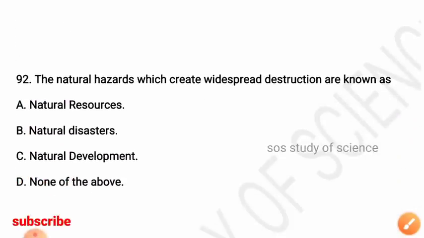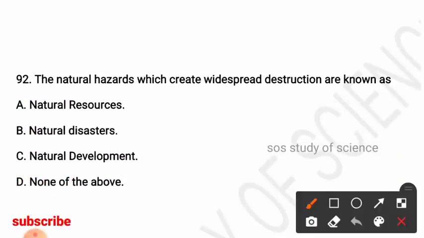Next, the natural hazards which create widespread destruction are known as, options: natural resources, natural disasters, natural development, none of the above. So here the right answer is option B, that is natural disasters.